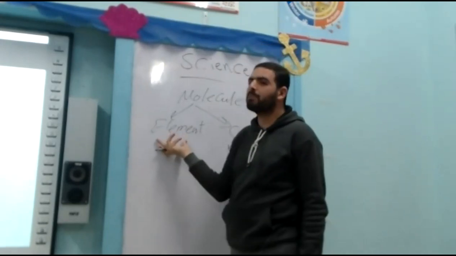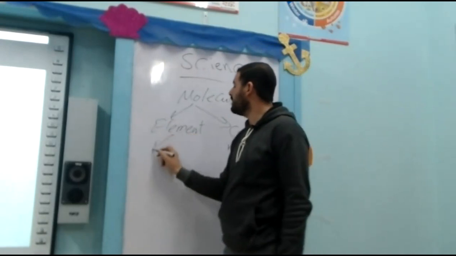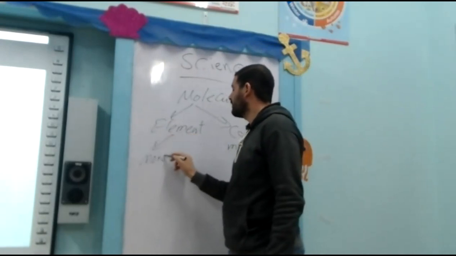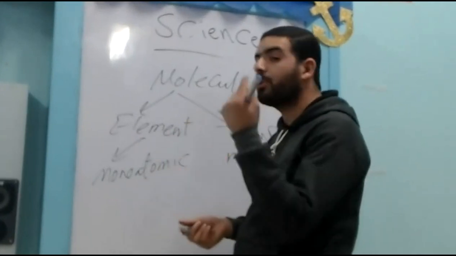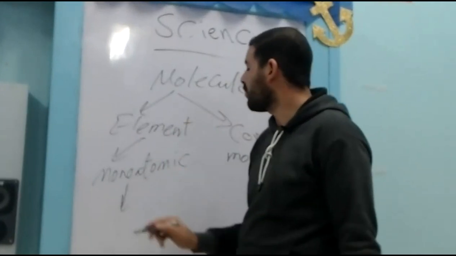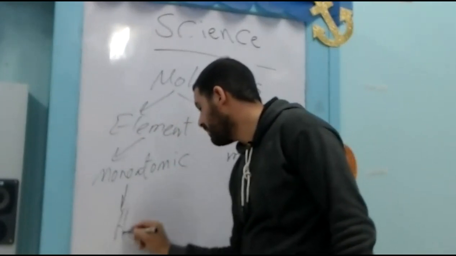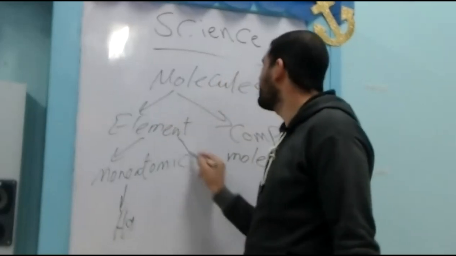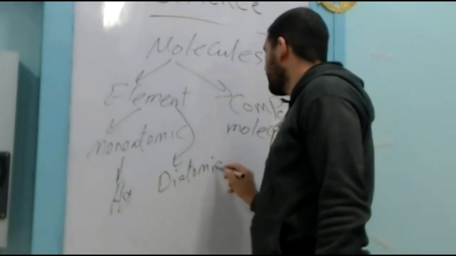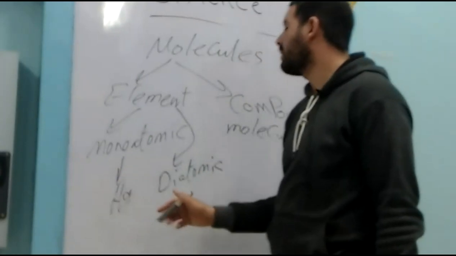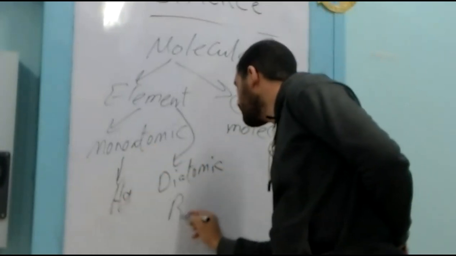In case of element molecule, it consists of only one type of element, and it may be monatomic, which consists of only one type of atom and only one atom. Like what? Like mercury. And diatomic. It is a liquid molecule like mercury, but mercury is monatomic, while the diatomic molecule is bromine.